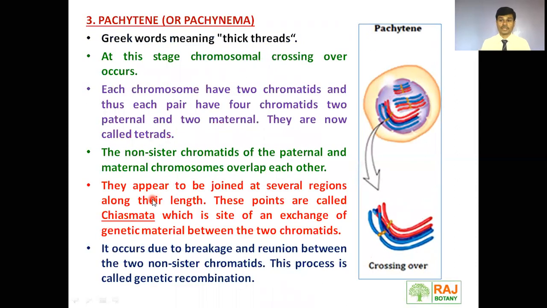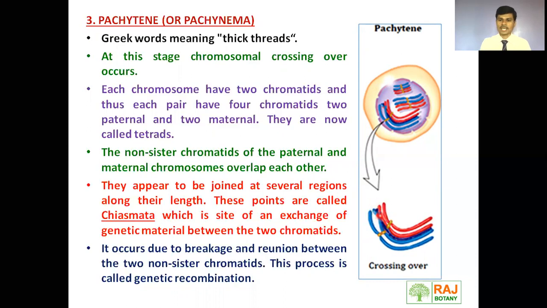Then pachytene, a very important stage of prophase first. Pachy means thick, tene means thread. Thick threads are there as far as pachytene is concerned. The chromosomes show crossing over. Crossing over happens between non-sister chromatids of the homologous chromosomes. Remember, in the earlier slide we discussed sister chromatids and non-sister chromatids. So this crossing over takes place between non-sister chromatids.